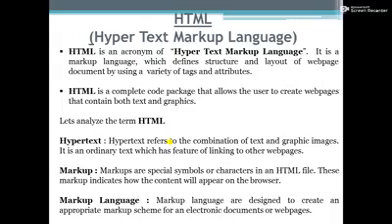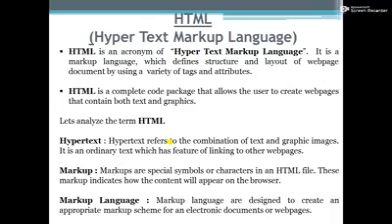So the first one is hypertext. Hypertext refers to the combination of text and graphics and images. It is an ordinary text which has feature of linking to other web pages. So when you click on hypertext, it opens a new web page.